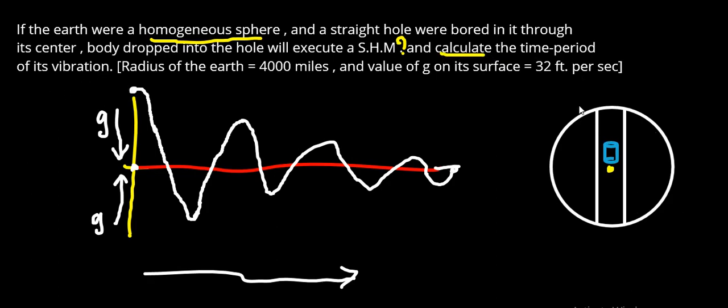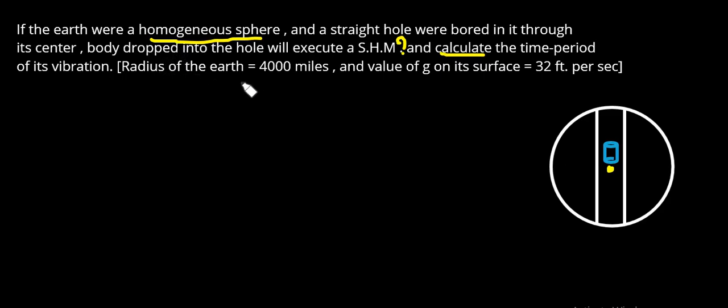So the time period of this simple harmonic motion. I will erase this and then start to explain. Here they have given certain values. The radius of earth is said to be 4000 miles. So 1 mile is going to be 1760 meters, or 1.7 kilometers when we say in kilometers. So here it is 4000 miles, right? So here the 3 zeros are taken and a multiplication symbol is placed. This is converting miles into meters.